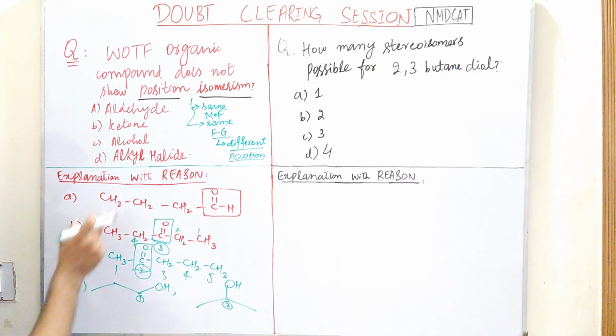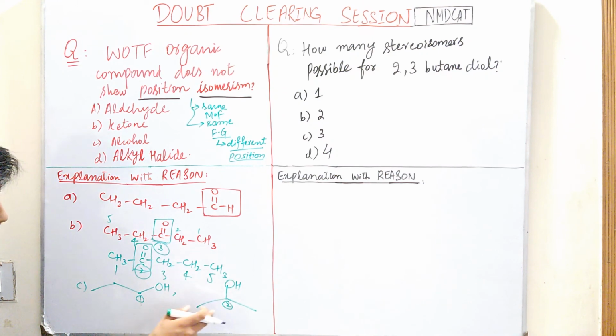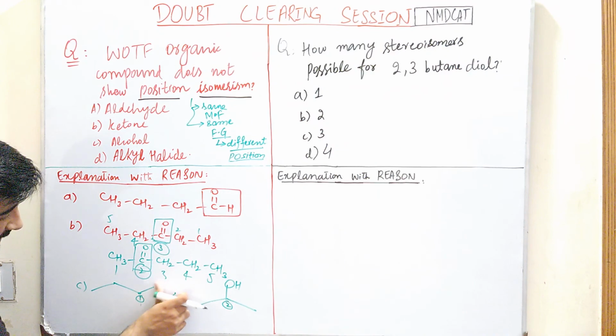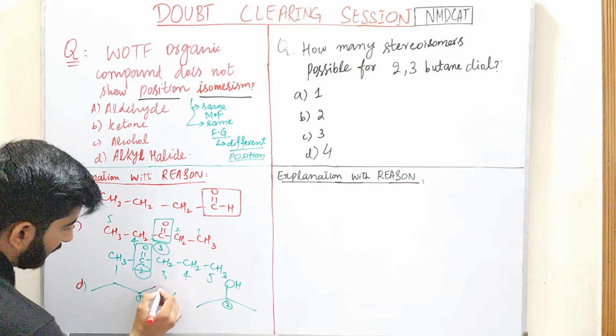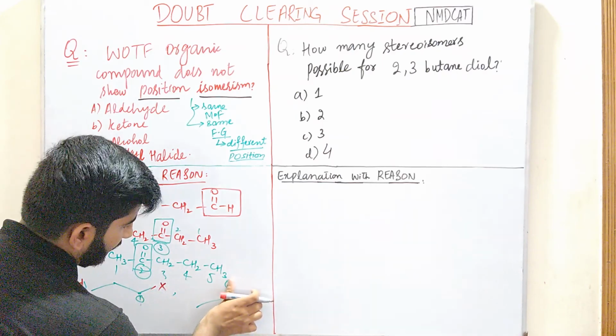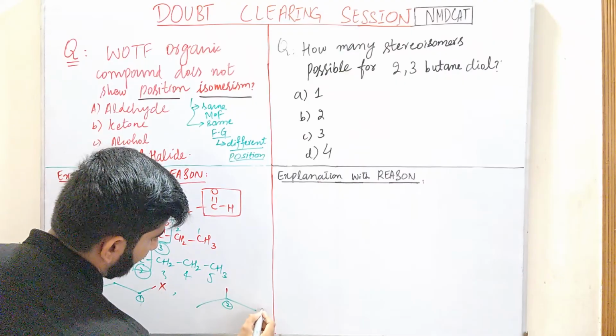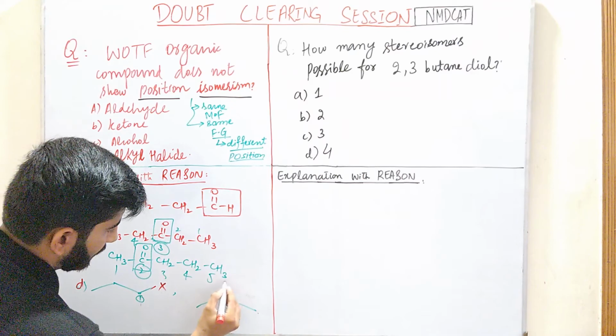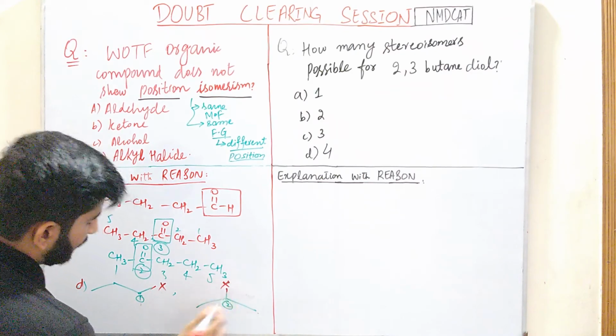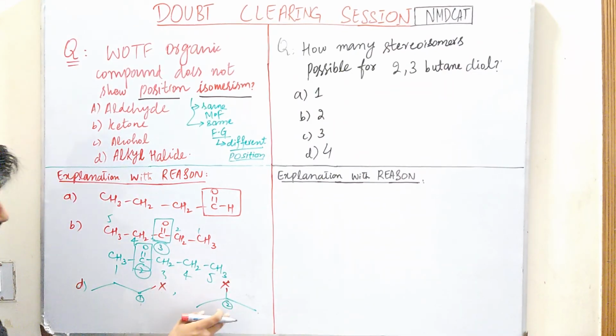यहाँ पे चार्ली में हमारे पास एल्कोहल है, this is 1-propanol, this is 2-propanol. So they have same molecular formula and same functional group with different position, and delta is alkyl halides. If we replace this hydroxyl group with some halide group, then it becomes 1-halopropane, this is 2-halopropane.